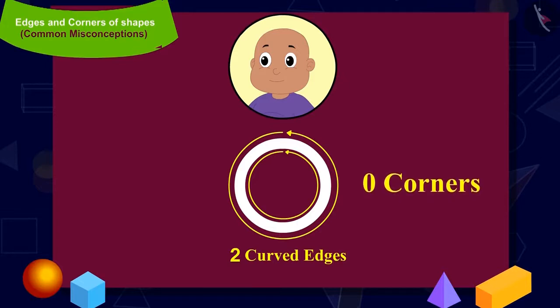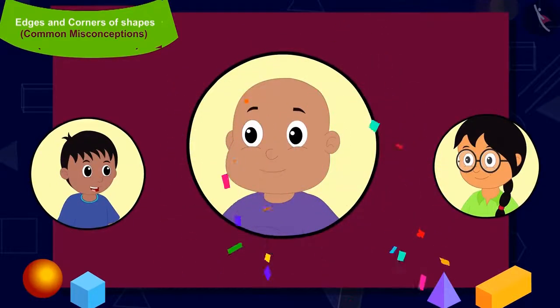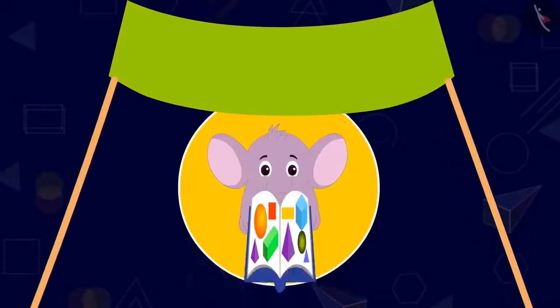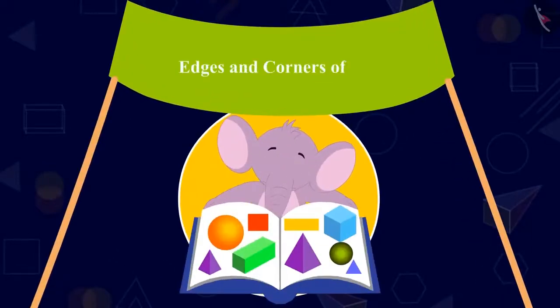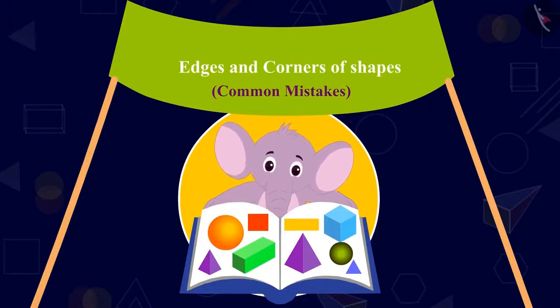That is why Bablu's shape has no corners. So, is Bablu's shape correct? Yes, Bablu's shape is absolutely correct. Bablu has won the game. Children, in this lesson, we saw some common mistakes related to the edges and corners of shapes.